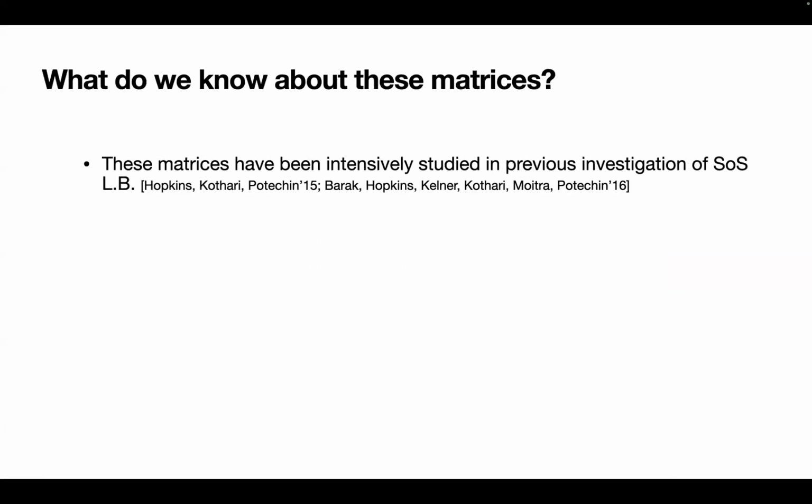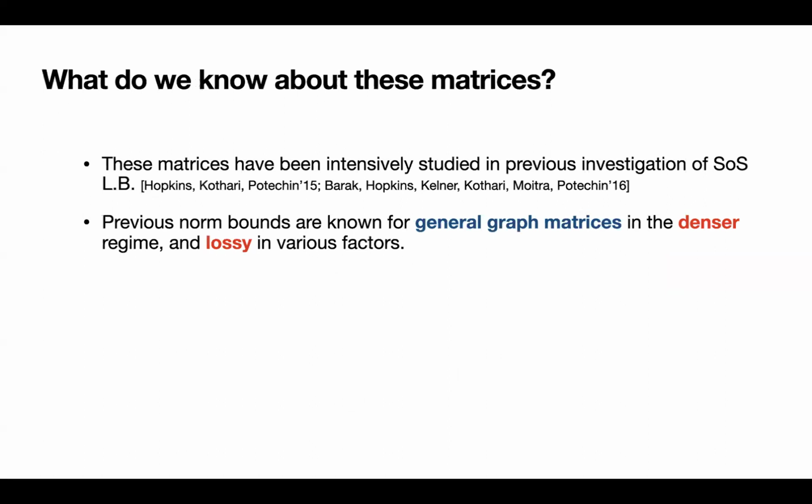And it turns out that we are not the first group of people studying these matrices. They have been intensively studied in the previous investigation for sum of squares, starting from the planted clique work in 2015, 2016. However, all these previous norm bounds are really just known for the dense regime, the dense graph, G(n, 1/2) for example, and they are lossy in various factors.